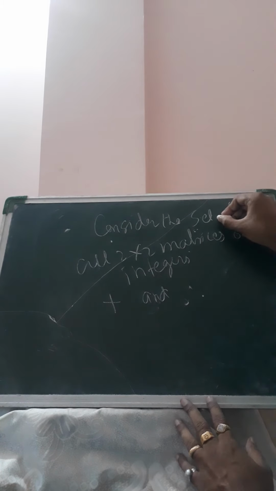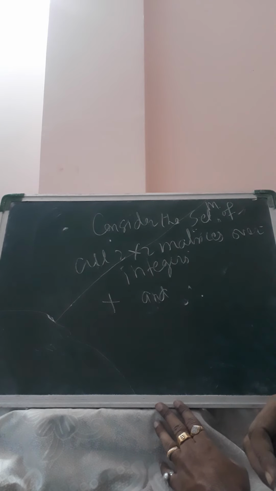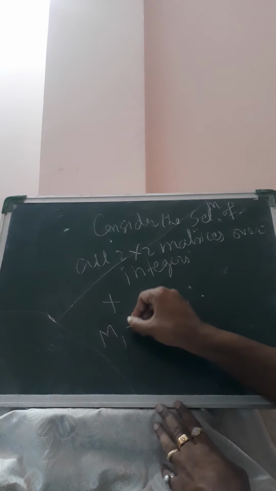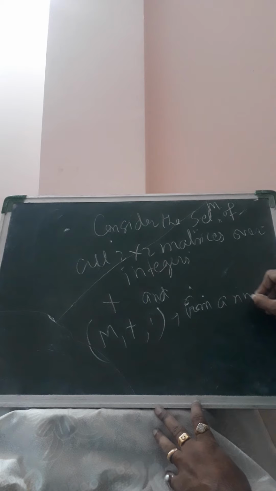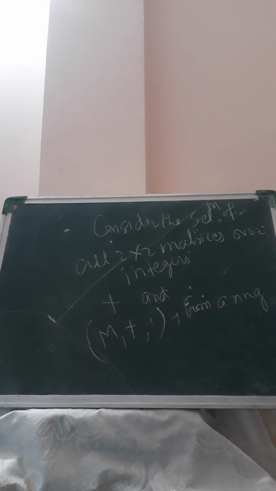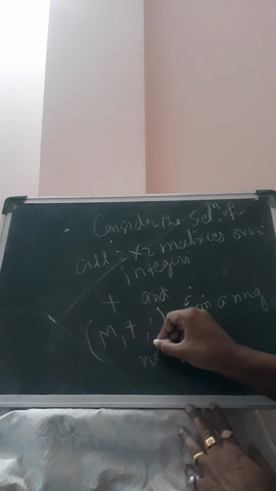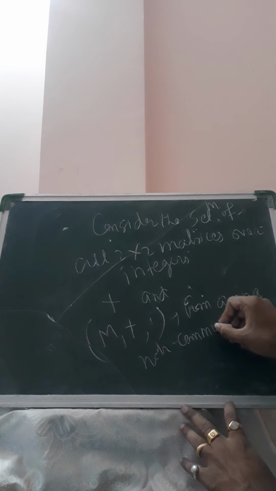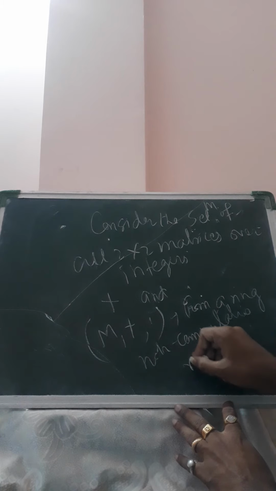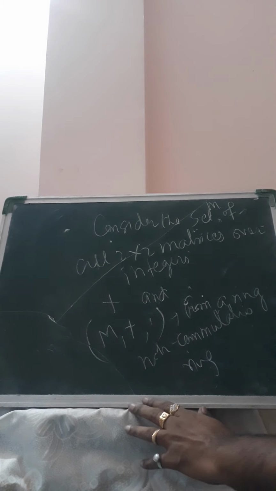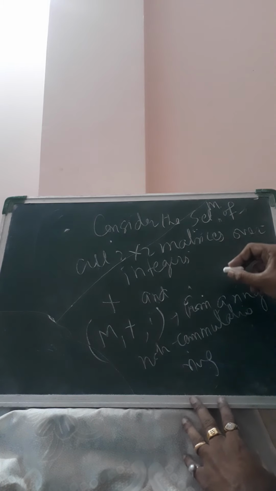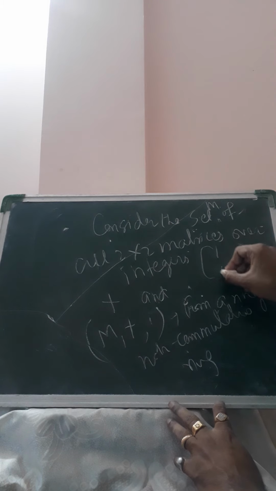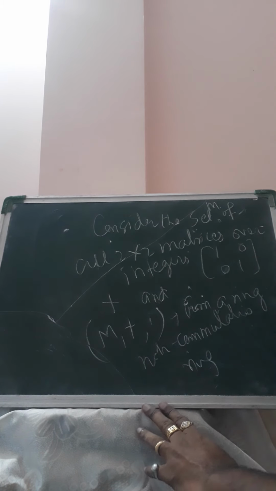Clearly, if we denote this set by M, then (M, +, ·) forms a ring, and this ring is not a commutative ring, it is a non-commutative ring. The unity element of this ring is the matrix [1 0; 0 1]. So this is an example of a non-commutative ring with unity.